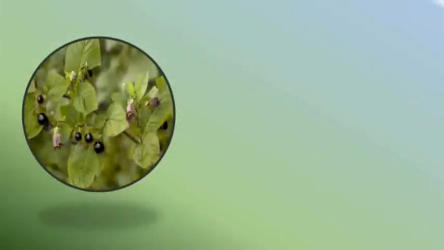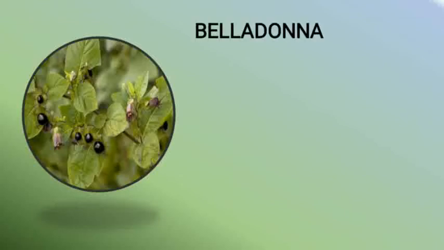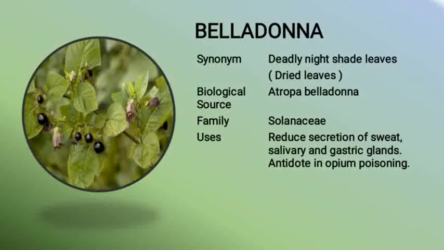Moving to the next drug. Yes students, what is this? This is the image of belladonna. It is a belladonna herb. Its synonyms are belladonna leaf and the most important, deadly nightshade leaves. It consists of dried leaves and other aerial parts of the plant Atropa belladonna, belonging to the family Solanaceae. It is used to reduce secretion of sweat, salivary and gastric glands, and it is also used as an antidote in opium poisoning.